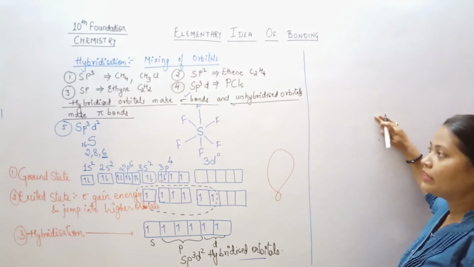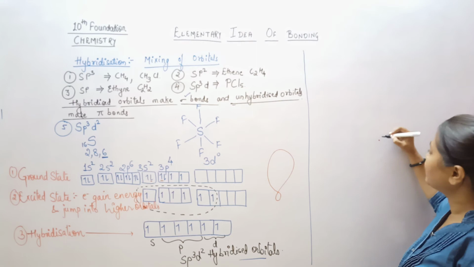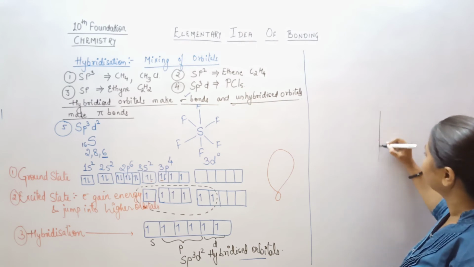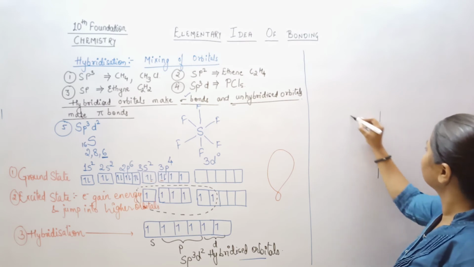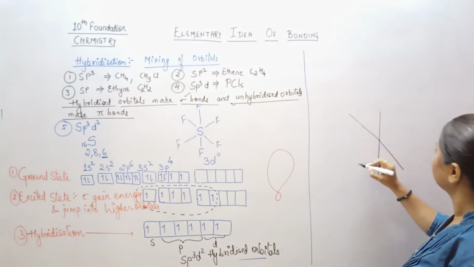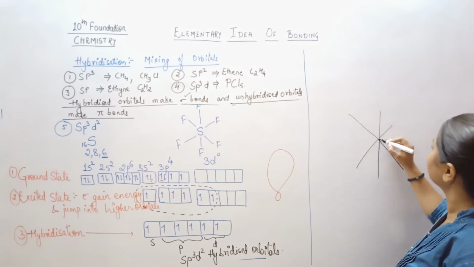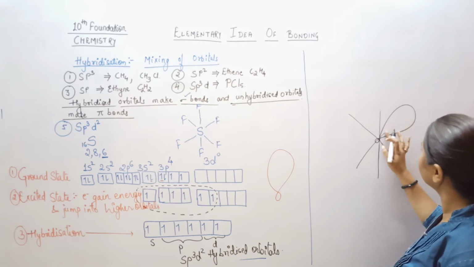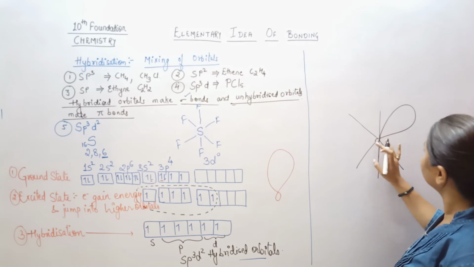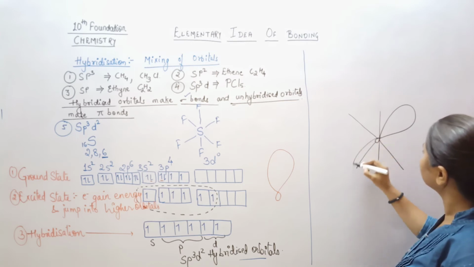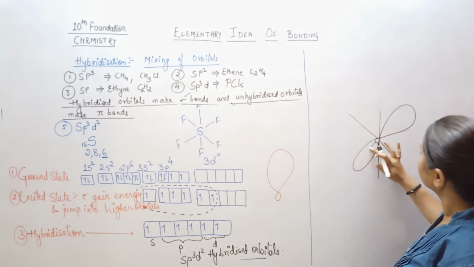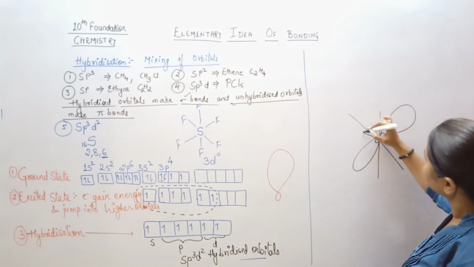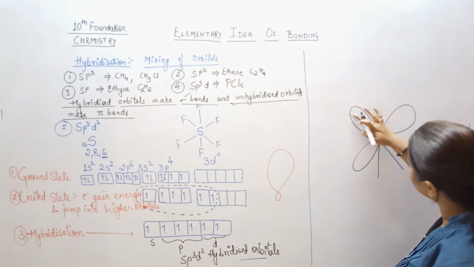Whenever you are drawing this kind of diagram and you are not able to do it, just do one thing: make an asterisk type shape like this, okay? And draw on that. So it will be very easy for you to draw the diagram. Then erase this one lobe, okay? Then erase this one lobe also, okay? Then this one lobe.